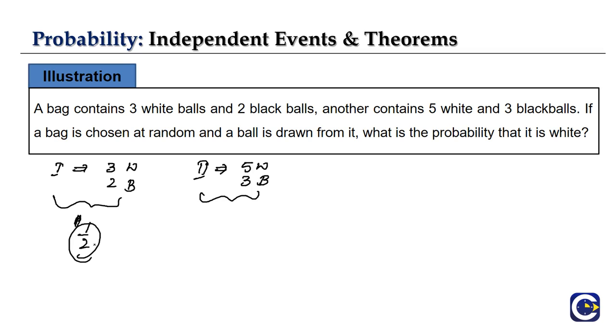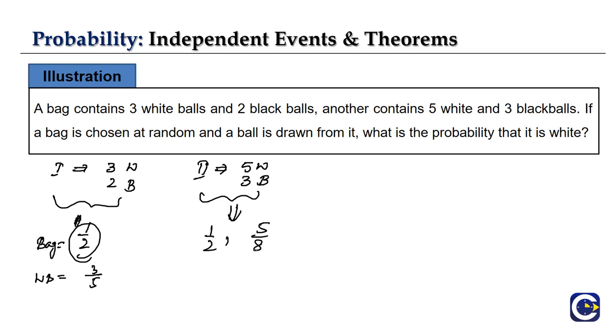And choosing a white ball from the bag is 3 by 5, right? Similarly, for the second bag it will be 1 by 2 and 5 by 8, right?